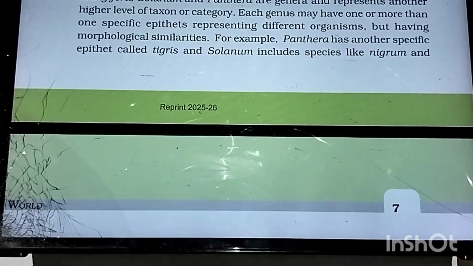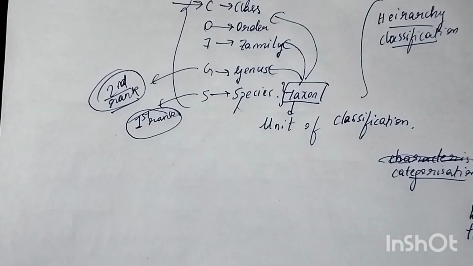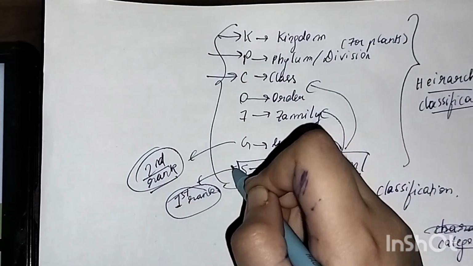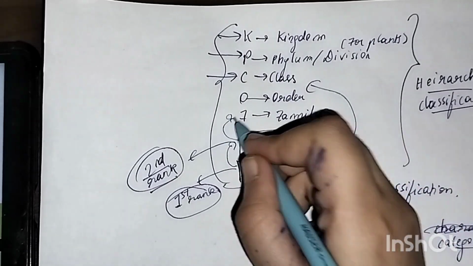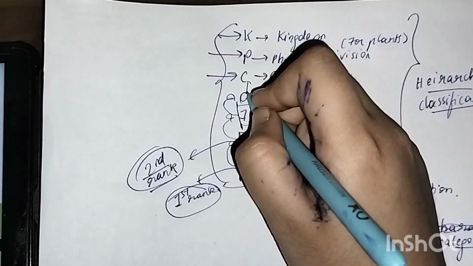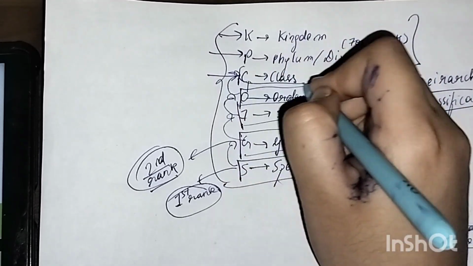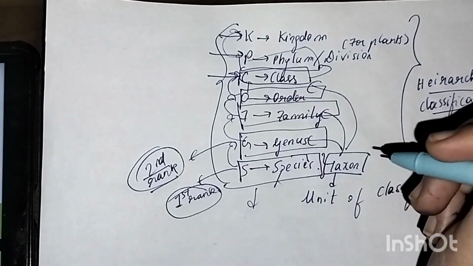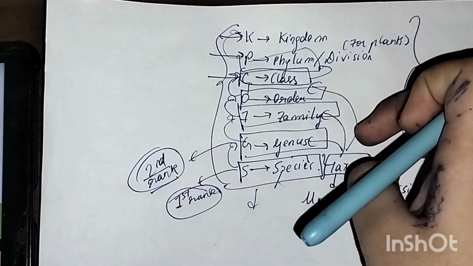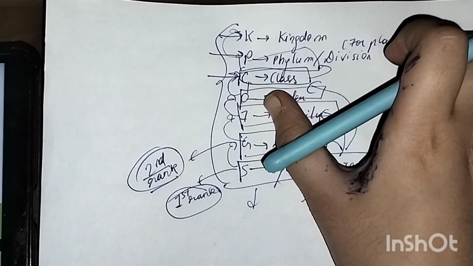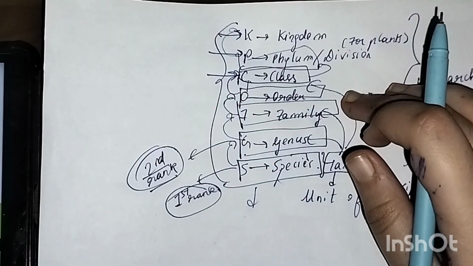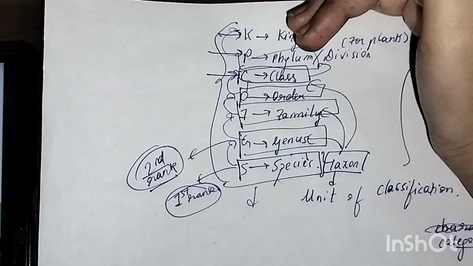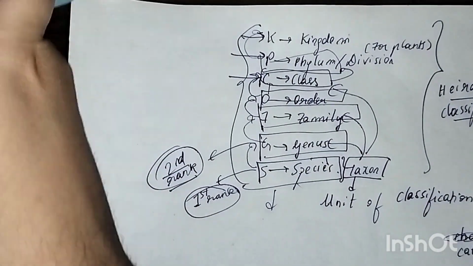Now if you see here, group of species form genus, group of genus forms family, group of family forms order, group of order forms class, group of class forms phylum, group of phylum forms kingdom, like this. So few or many species can together form genus. Many genus come together to form family. Many family come together to form order. Like this, the hierarchy keeps increasing from most basic to advanced level. So that is what they're telling here.